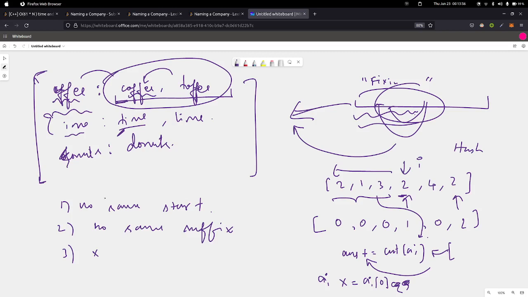The first thing is that in the previous group which we are trying to map, there shouldn't be any other string which had the same current character, right? So in any previous group, no string should have aj of 0 equal to x.